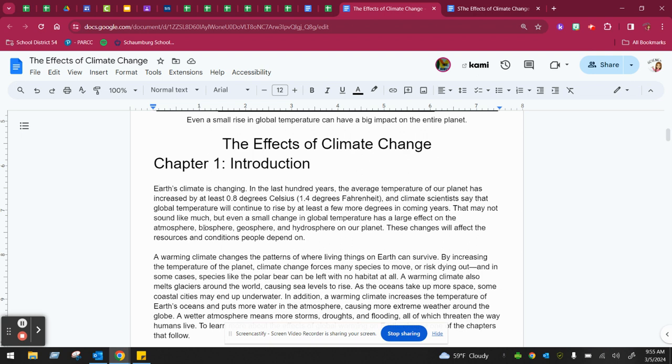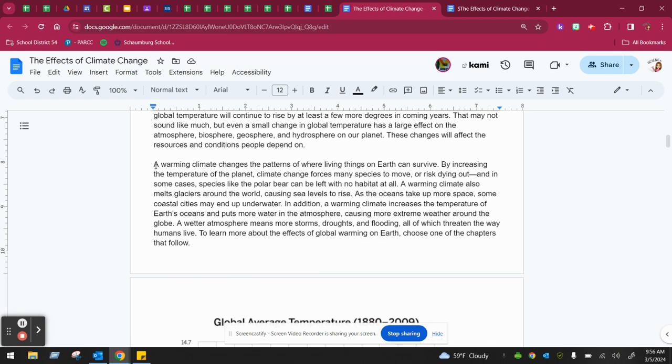These changes will affect the resources and conditions people depend on. Remember, biosphere means our life. Geo is talking about all the geography and the terrain, and hydrosphere is anything that has to do with water. That's what hydro means. Second paragraph.